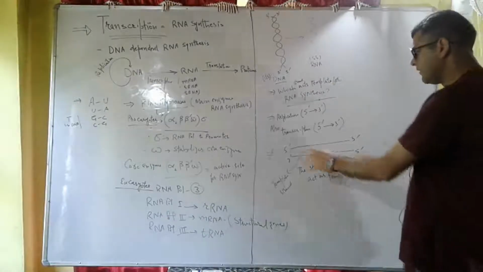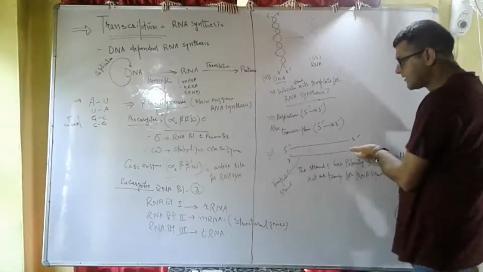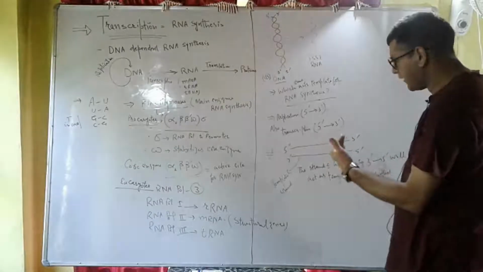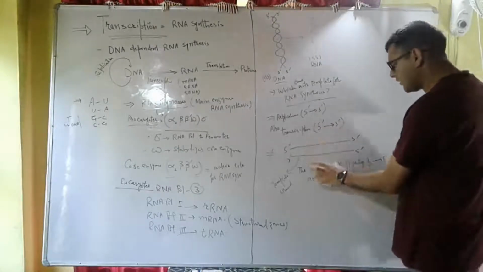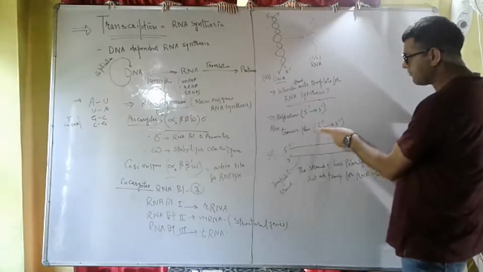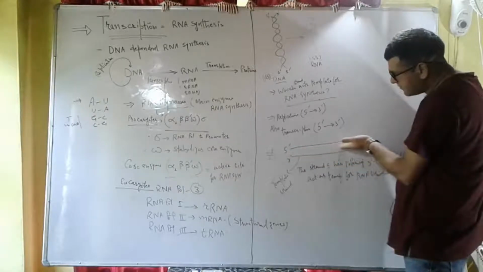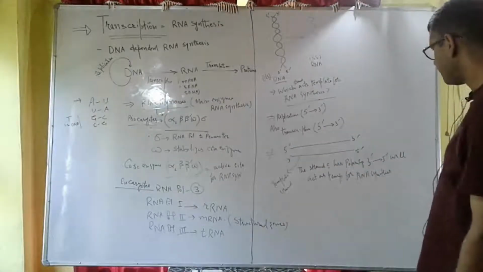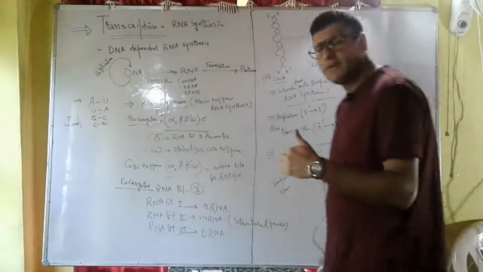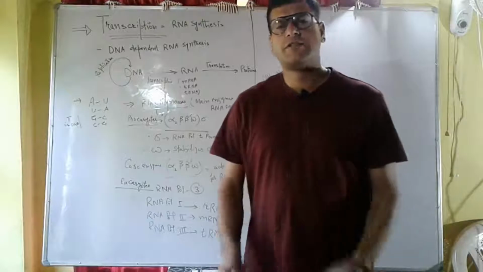Now why will the strand which has polarity 3' to 5' act as a template for RNA synthesis? Because transcription always takes place in the 5' to 3' direction. That means the RNA synthesis will take place in this direction. So which strand will act as a template for RNA synthesis?